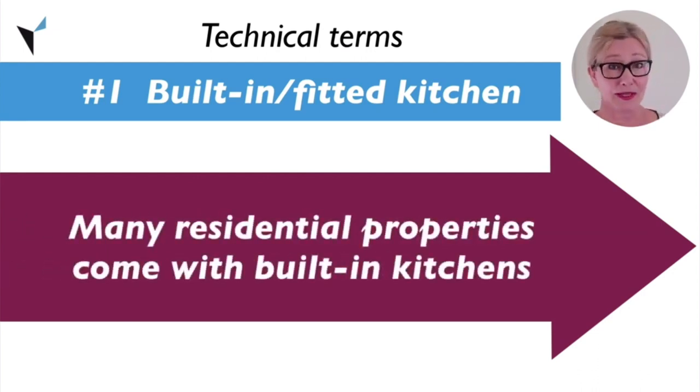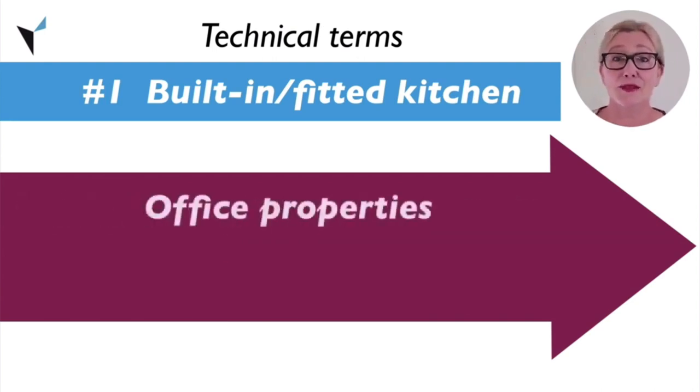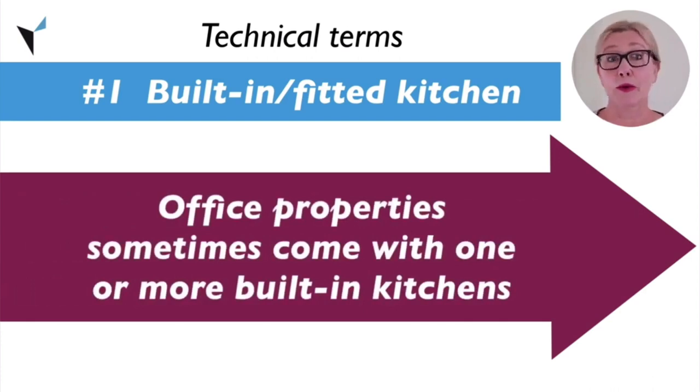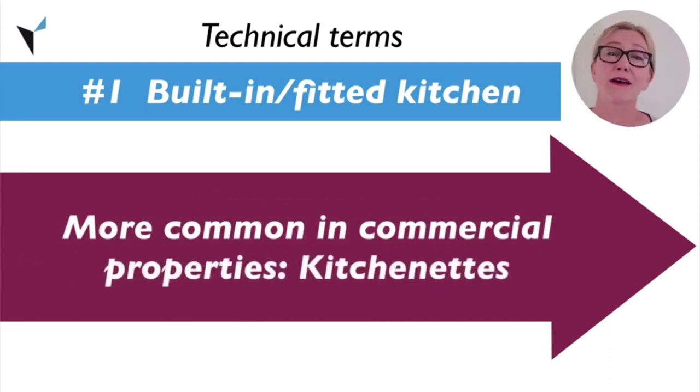Many residential properties come with built-in kitchens. In some cases, these are included in the price, but sometimes the kitchen has to be purchased separately. Office properties sometimes come with one or more built-in kitchens. Even more common in commercial properties, though, are kitchenettes.